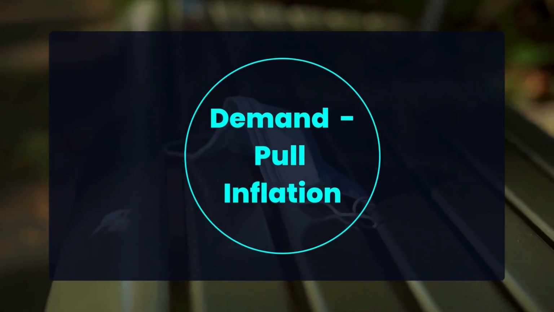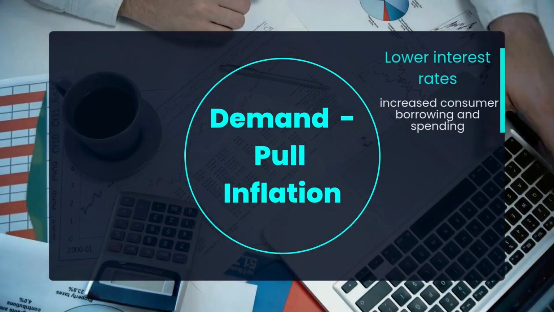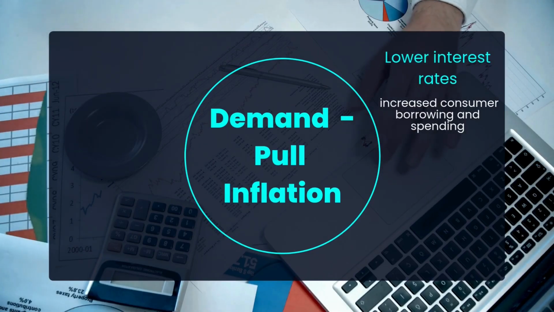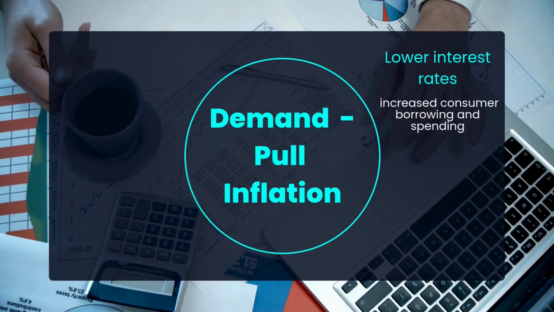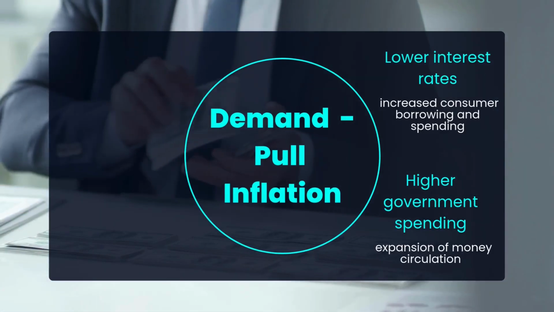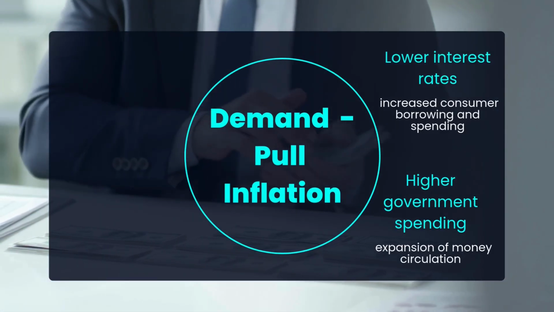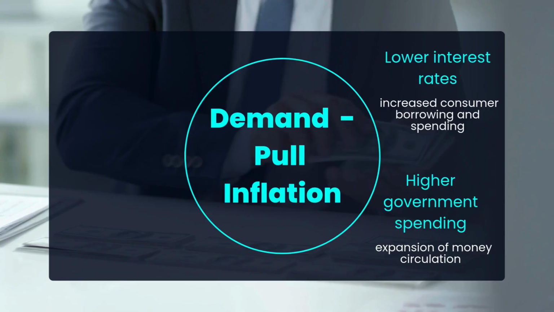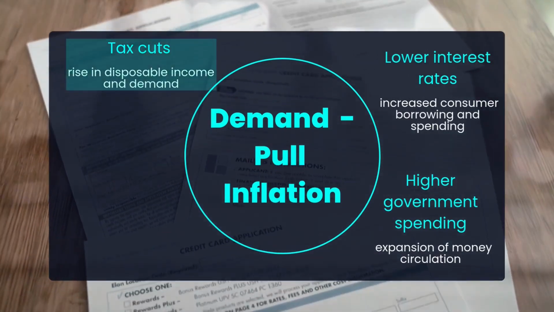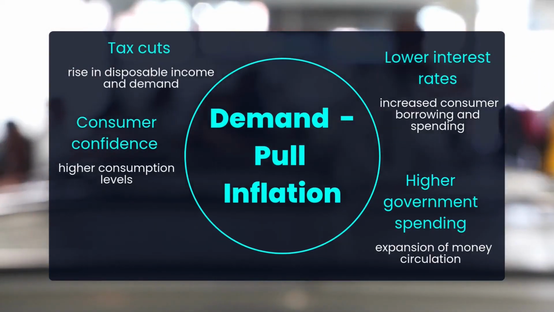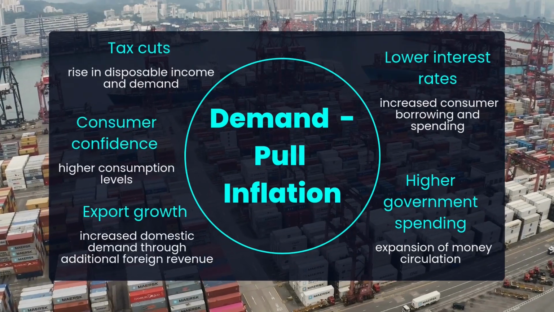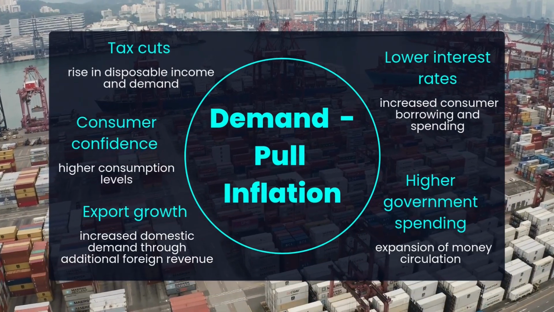Factors driving demand-pull inflation include monetary policy. Lower interest rates make borrowing easier and increase consumer spending. If demand rises disproportionately compared to supply, inflation increases. Government spending. Higher investments and consumption increase the money circulating in the economy. Tax cuts can increase disposable income and boost demand. Consumer confidence. Optimism about jobs and the economy encourages spending rather than saving. Export growth. Money flowing in from abroad raises domestic demand.